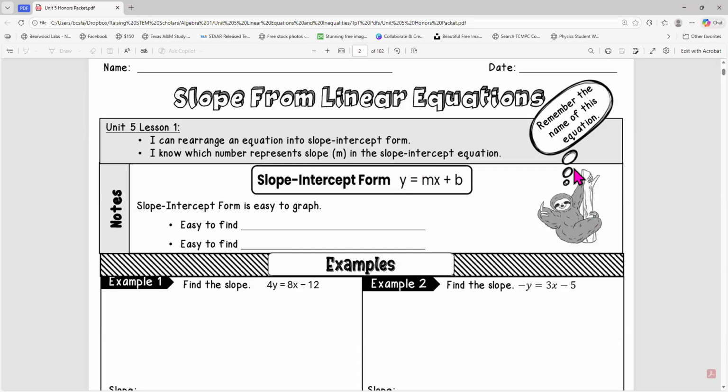Remember the name of this equation, because your math teacher will actually refer to it rather often by name. So it is important to remember that.